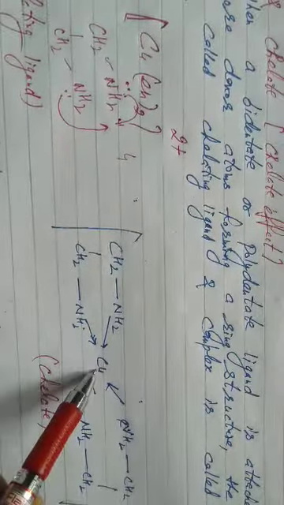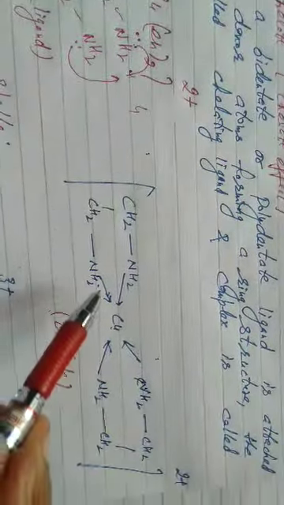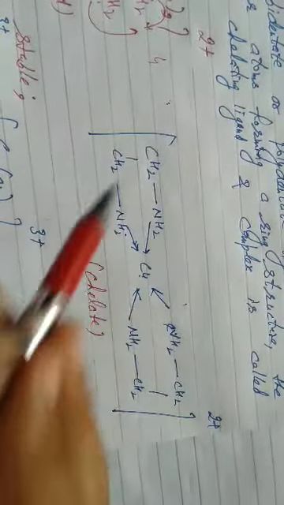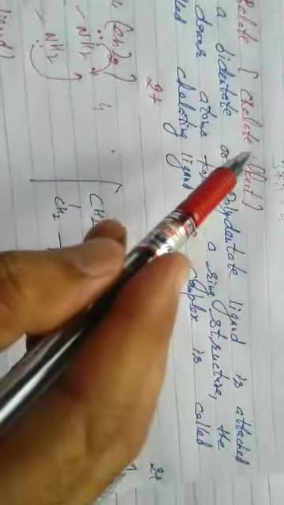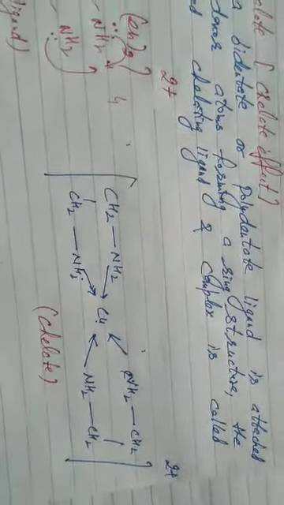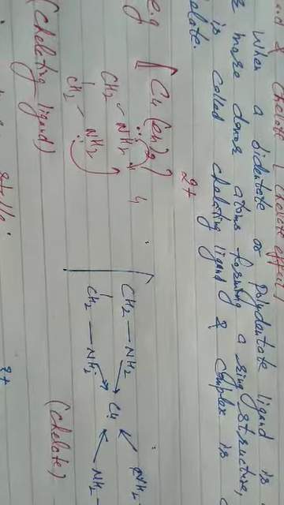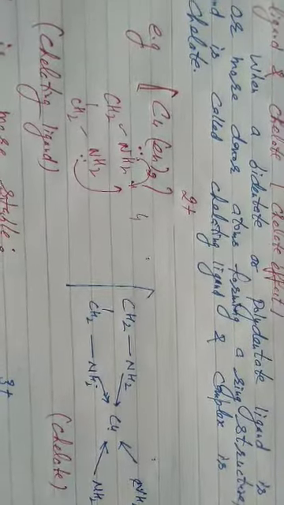Now please look here, I open this. Central metal ion is copper, 2 times, one on the left side and one on the right side. CH2, CH2, NH2, NH2. Nitrogen is the donor atom forming a ring structure. This ligand is called a chelating ligand and this complex is called a chelate. Chelate effect, I write. The stabilization of the coordination complex due to chelating ligands is called the chelate effect. Students, whenever bidentate or polydentate ligands are present, such complexes are more stable as compared to the others in which monodentate ligands are present, due to the chelate effect.